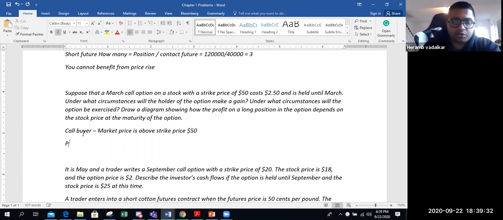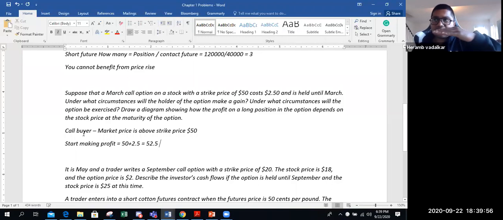So you start making profit when the price goes above the strike as well as the cost of option. So the break even point for you is 52.5.